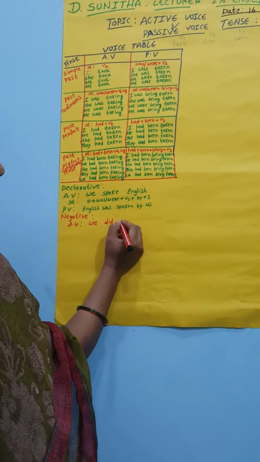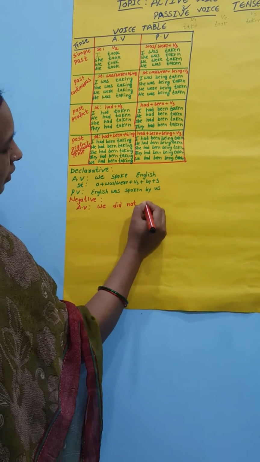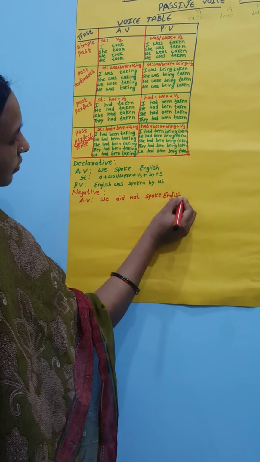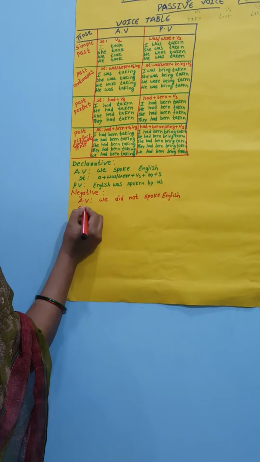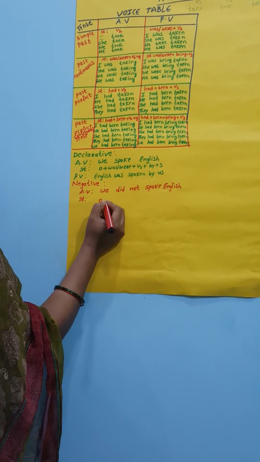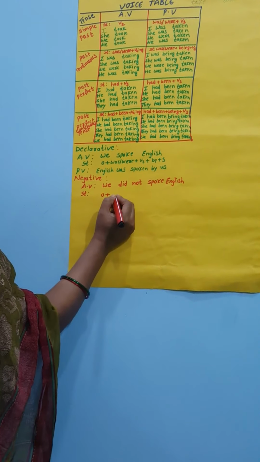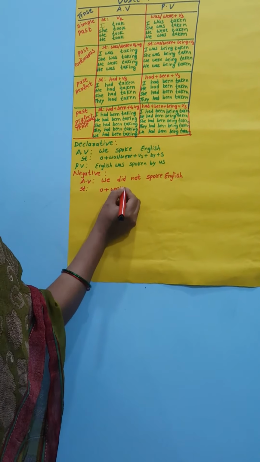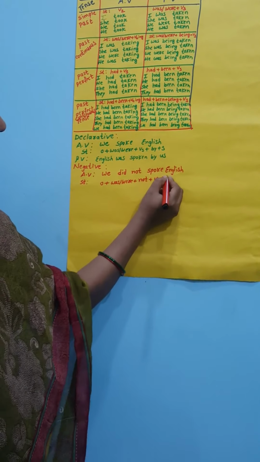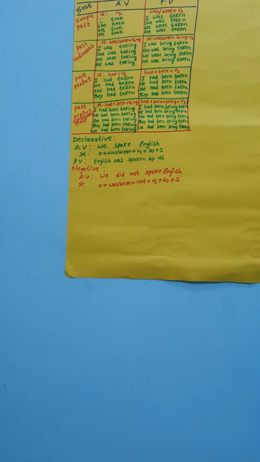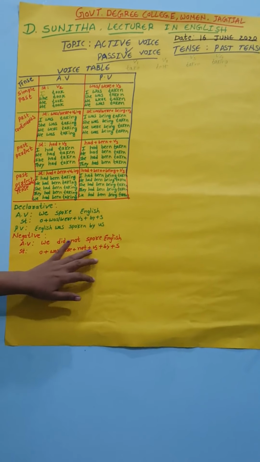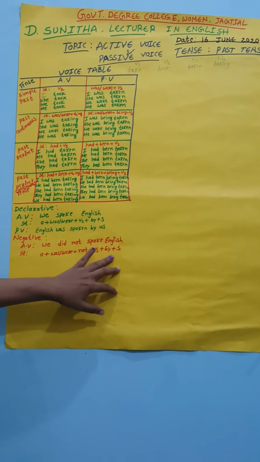We did not speak English. The structure is the same: object plus was or were plus not plus V3 plus by plus subject. This is the structure of the negative form.